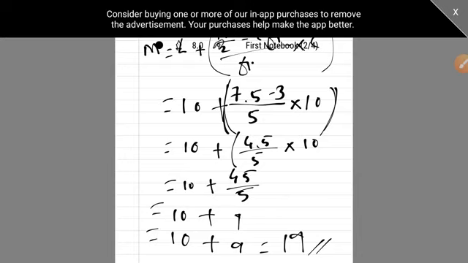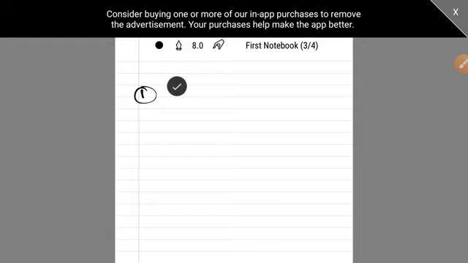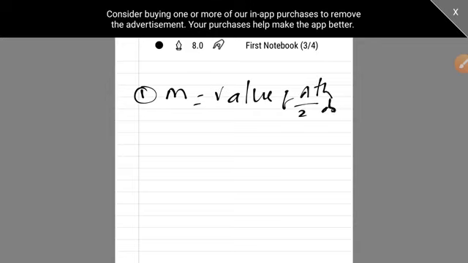So you got what we have done? I hope you got it. We have done this median in 3 steps. Step 1 was to find the median, which is the value of the n by 2th observation.